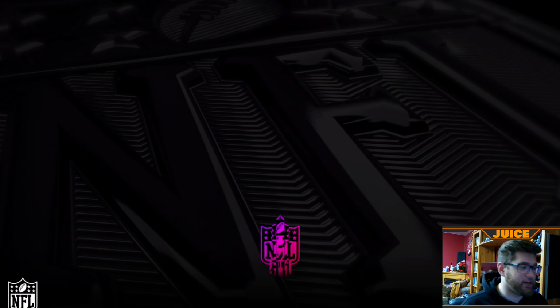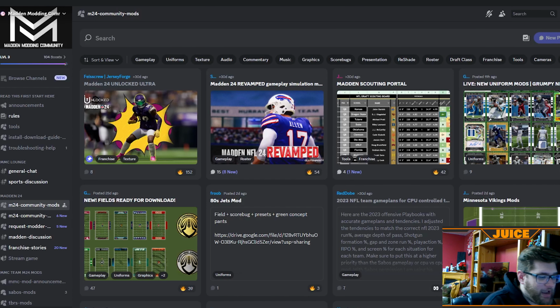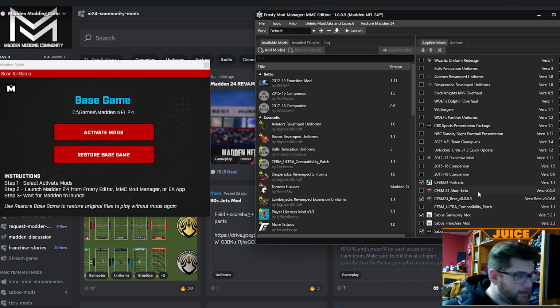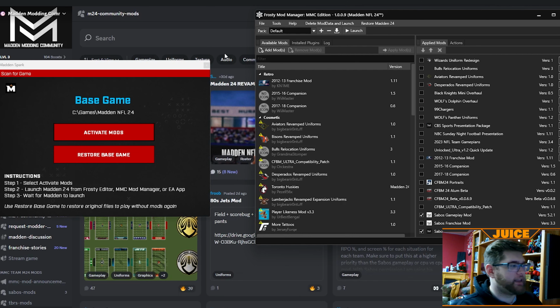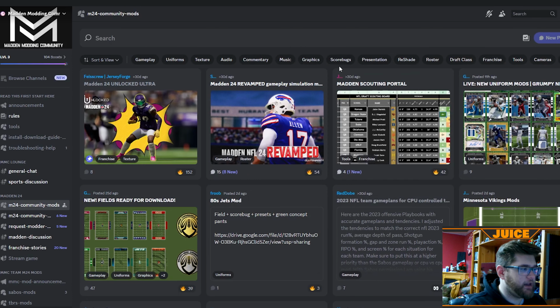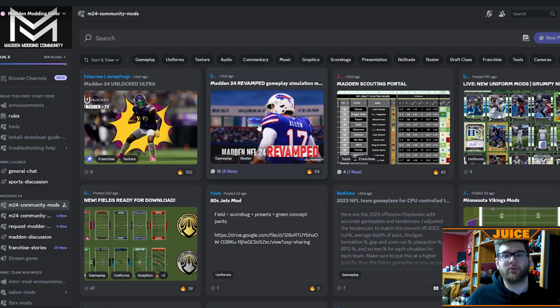If you guys have any of your favorite mods, or if you have any questions or anything like that, you can certainly let me know down in the comments below. As we get out of that and go back to the mod screen, once you're back to this, basically you just redo everything you want to do. So you uncheck everything that you want to uncheck and recheck everything that you have. It's the same process. And then you can go back to the Discord page and download more mods and have more fun. So the Madden Modding Community Discord page, have your fun. Be respectful, obviously be a normal human being, but have your fun, and I hope you guys enjoy your mods.